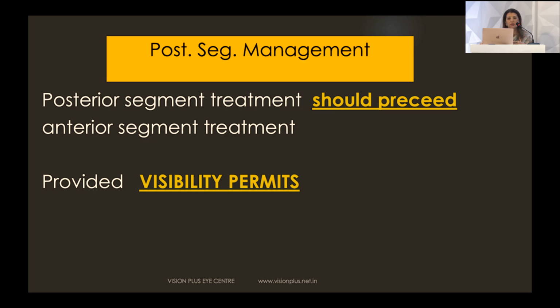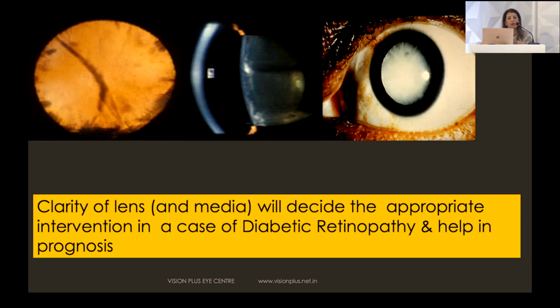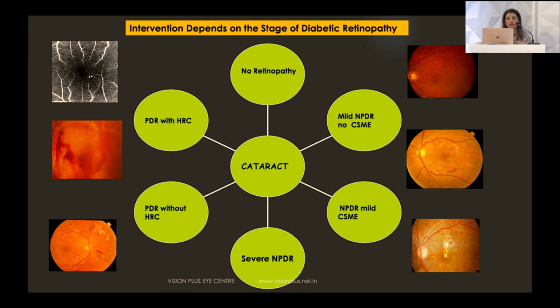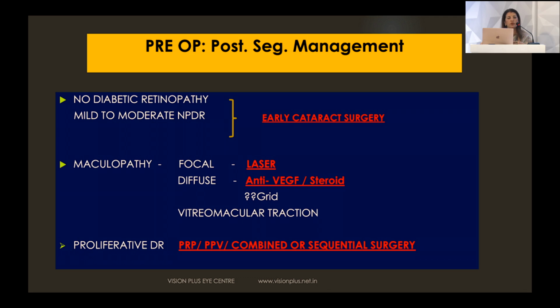So sometimes the posterior segment treatment should precede the anterior segment treatment depending upon the visibility. So depending upon the clarity of the lens, we will decide what kind of intervention we need and what kind of diabetic retinopathy the patient has, and that is going to affect our decision for cataract surgery, whether we want to do an early cataract surgery if the patient is well controlled and has very mild to moderate NPDR, or whether we want to tackle the maculopathy and the PDR first, sequentially, depending on the situation.